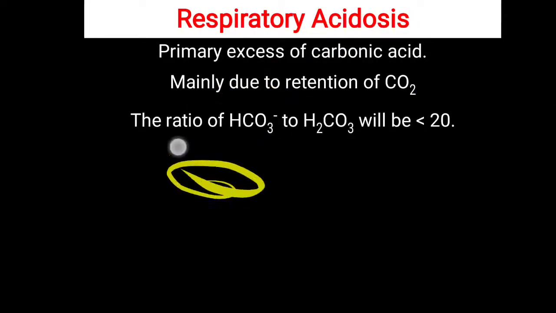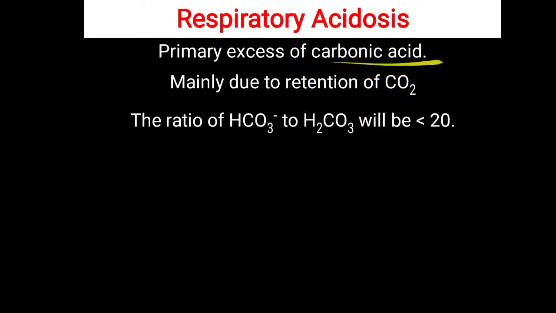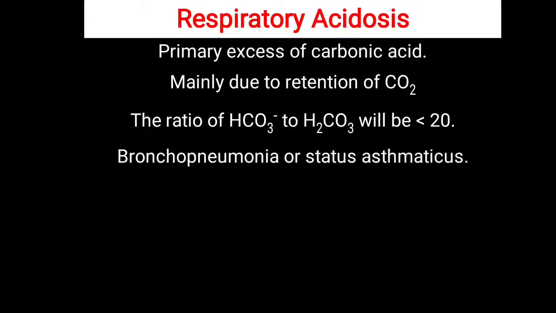So basically, due to retention of this carbon dioxide and making more carbonic acid, the ratio of HCO3- and H2CO3 will be decreased, because the denominator, that is the H2CO3 level, will be increased, so the overall ratio will be decreased. So again you have to remember, in acidosis in general, the ratio of bicarbonate to carbonic acid will be decreased. Further, in bronchopneumonia and status asthmaticus, this typical type of respiratory acidosis is seen.